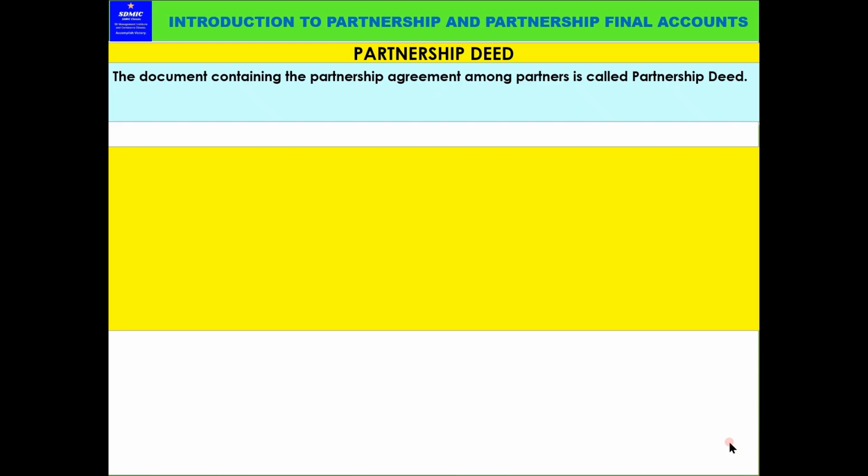Suppose a chartered accountant or any senior accountant of a company, mainly chartered accountants, do this type of work: making the partnership deed, executing registration and all partnership works. So if you know these details, you have at least covered the first step.